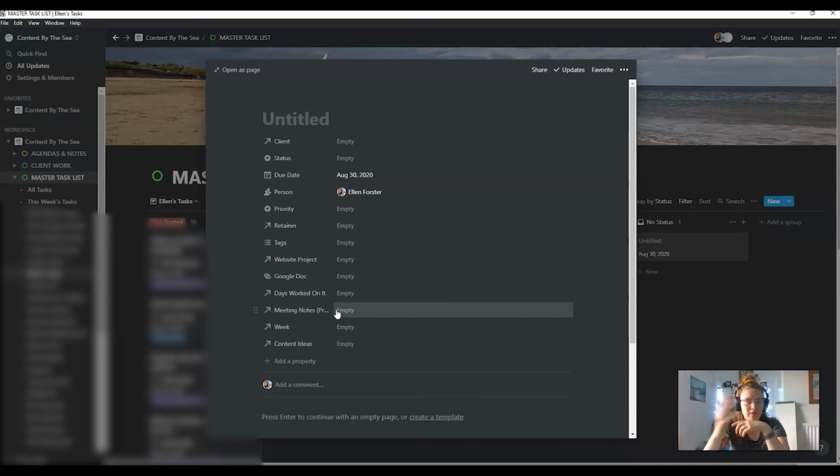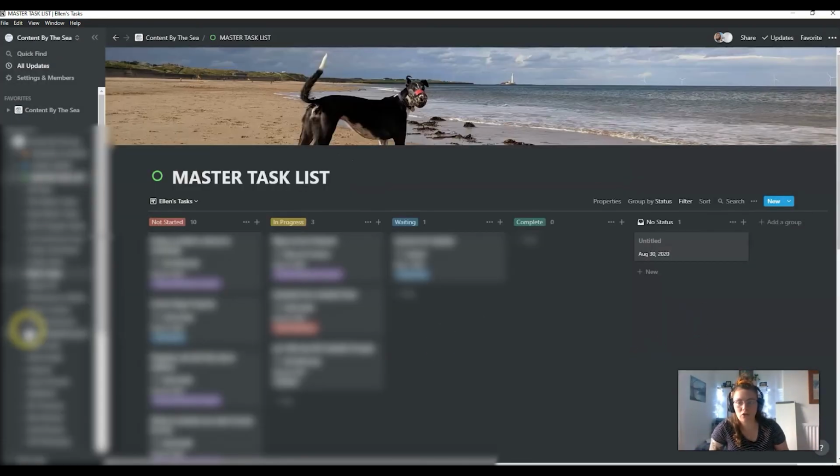So it would say this action was created, it's saying to me that this action was created because in the meeting on the 22nd of September, the client approved 3 more blog posts about whatever. What week did it take place in? And then that's obviously linking to my weekly journal that I talked about earlier. And content ideas, sometimes a task, if a client approves one of those ideas in the brain dump, then it will become a task. So hopefully that's useful.